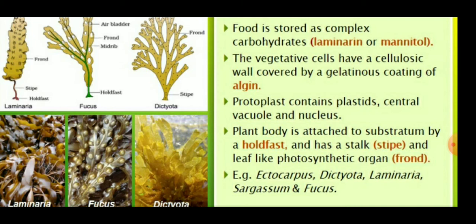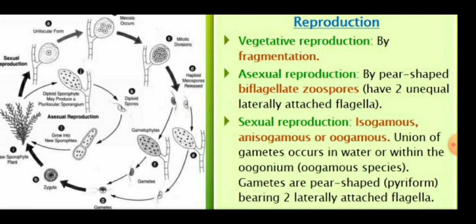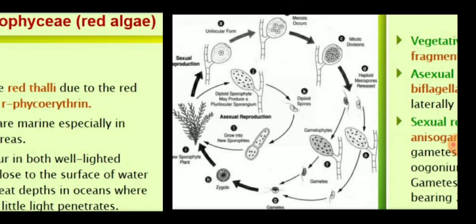The vegetative cells have a cellulosic wall covered by a gelatinous coating of algin, and the plant body is attached to the substratum by a holdfast and has a stalk. Examples of the Phaeophyceae are Ectocarpus, Fucus, Laminaria, Dictyota, and Sargassum. The reproduction is mainly vegetative, asexual, and sexual.